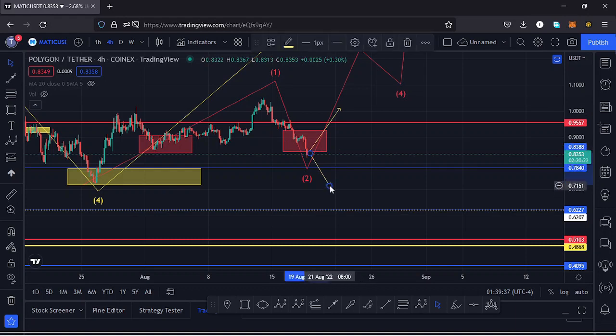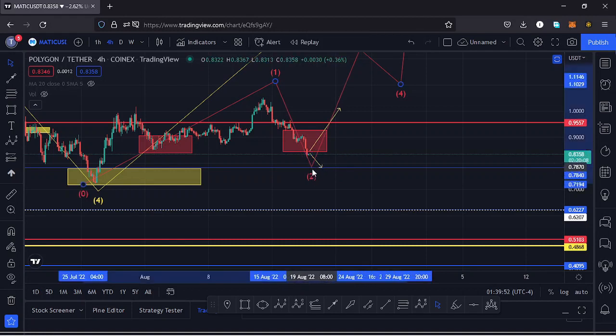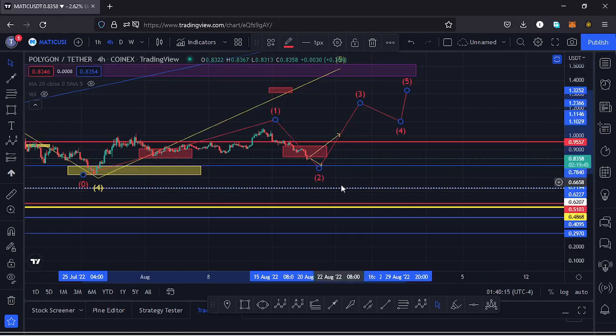But I hope soon we might see a reversal within these prices and then continue pushing higher, or maybe we can continue seeing lower prices and get back to around the $0.78 mark, which is a key area of support. And at that point we find support and then continue pushing higher. And in case that happens, then I will have to adjust my Elliot wave count, having the area at around the $0.78 mark as the low for that second wave. So let's be patient and see how that plays out.